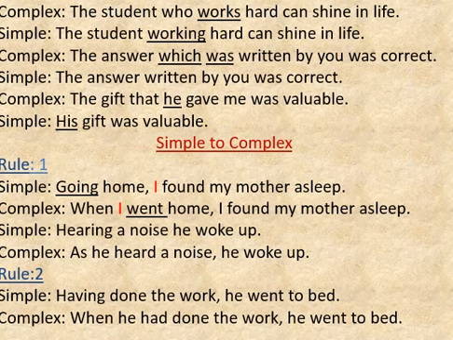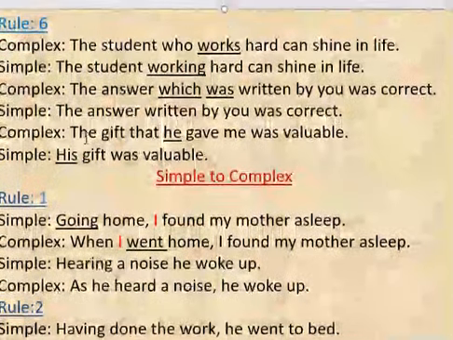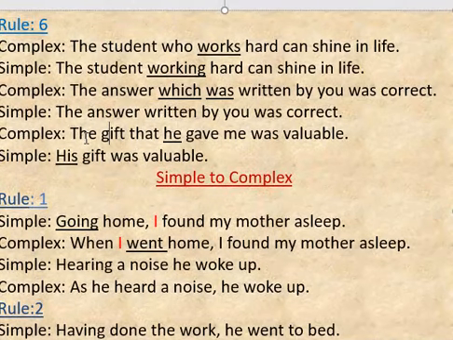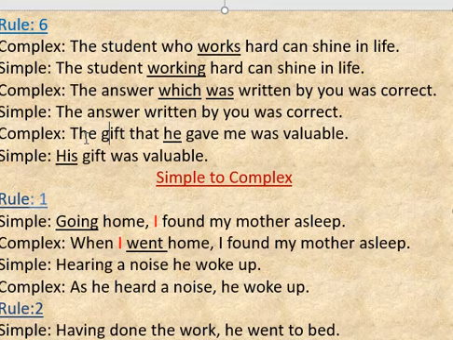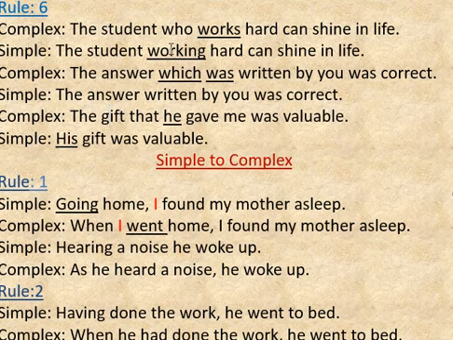Next rule, rule number 6. That is, a complex sentence that contains some relative pronouns: who, which, that. Then what will be the changes? Complex sentence: the student who works hard can shine in life.